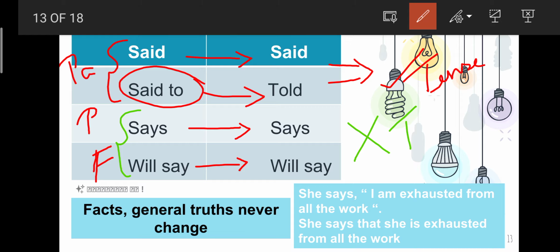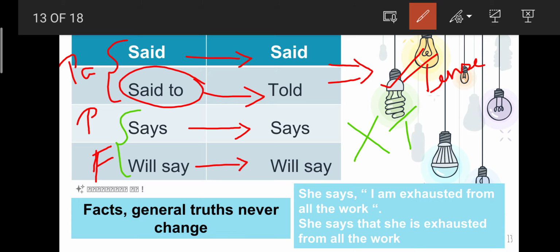Whereas if the reporting verb is changed into said, Kavya said, "I am hungry," it is in present tense and the reporting verb is said. So again while changing into indirect, Kavya said, said is remaining as said only, I am will become was hungry. So this particular exact dialogue, exact words spoken by the speaker is undergoing a change of tense. If the reporting verb is in past, that is if it is said or said to, the given exact dialogue will undergo a change of tense.